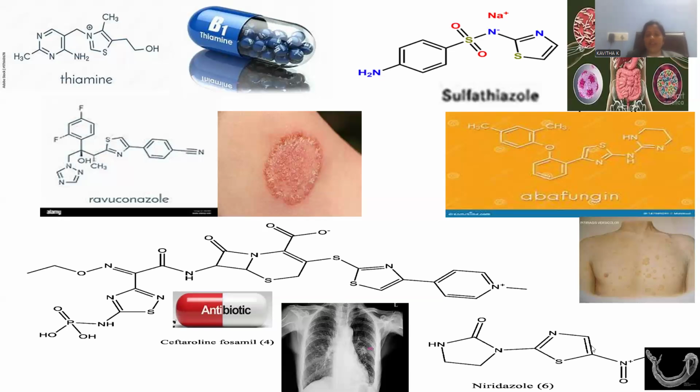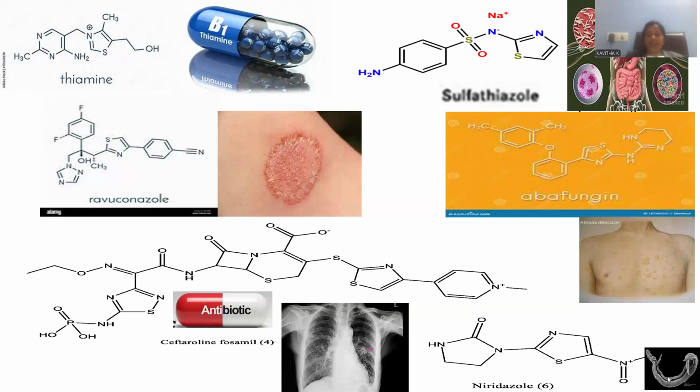Niridazole is a thiazole in conjunction with another saturated imidazolone moiety, and here is this nitrogen with the double bond to O, being a nitrogen with 4 bonds, indicated by the positive charge. This is called niridazole. Niridazole is effective against worms, right?